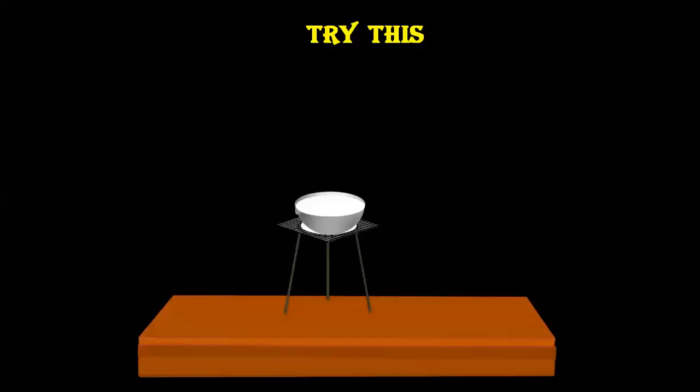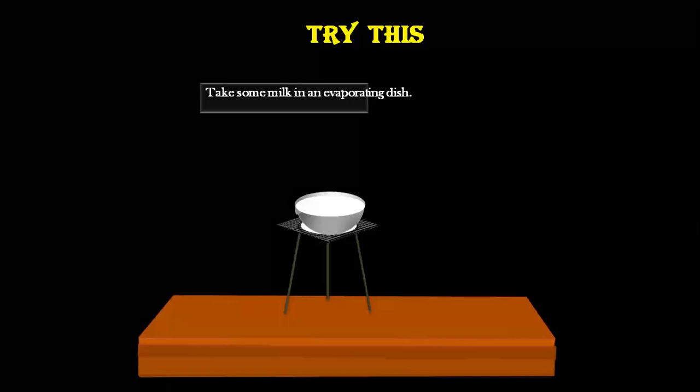To understand carbon, we are going to carry out a simple experiment here. In this experiment, I am going to take some milk in an evaporating dish. You all know what is an evaporating dish? You might have seen it in the laboratory. It's an evaporating dish in which I have taken milk. I am going to heat the evaporating dish on a Bunsen burner. Bunsen burner is the name of the burner given here.